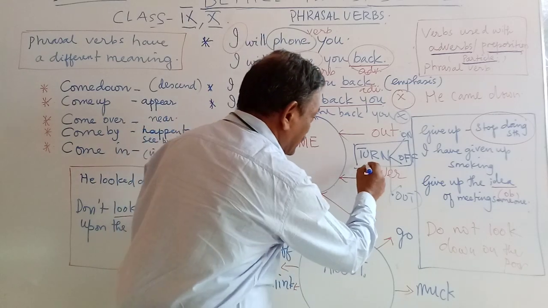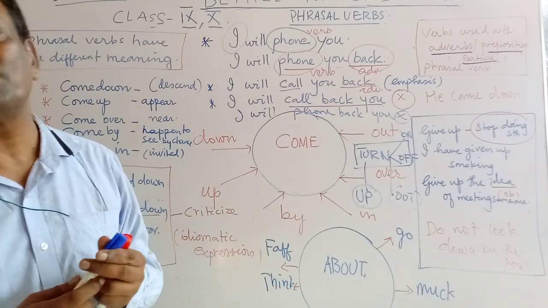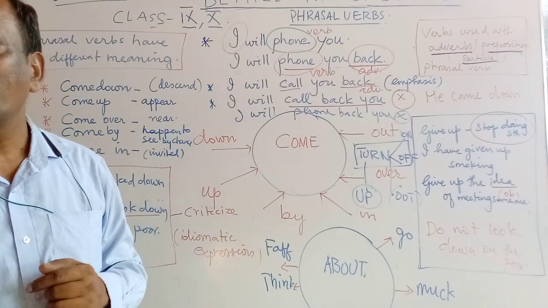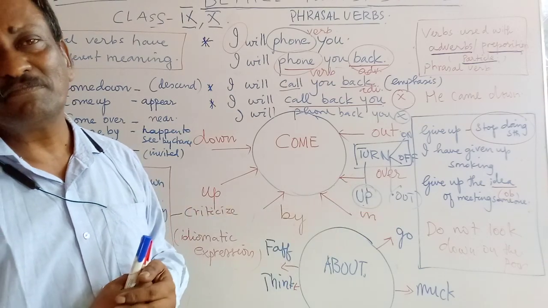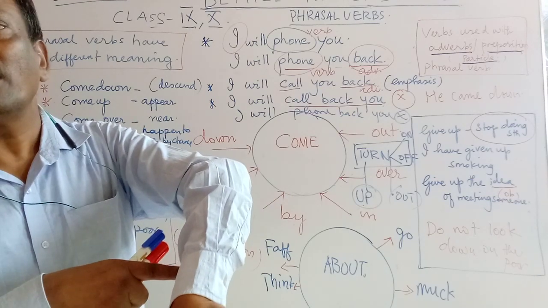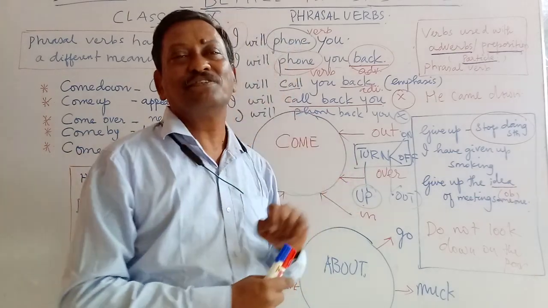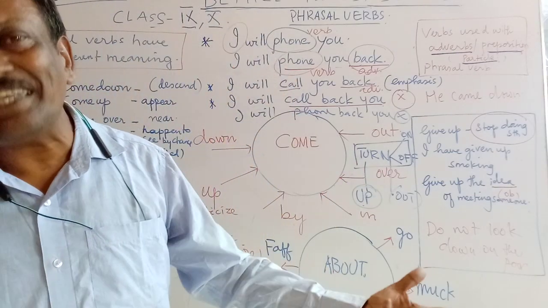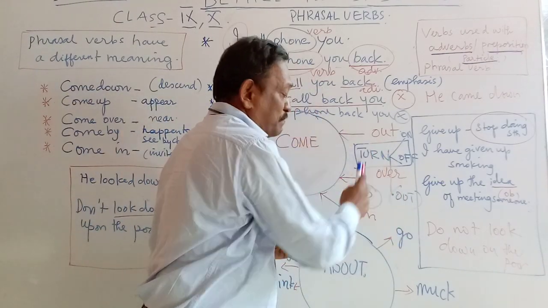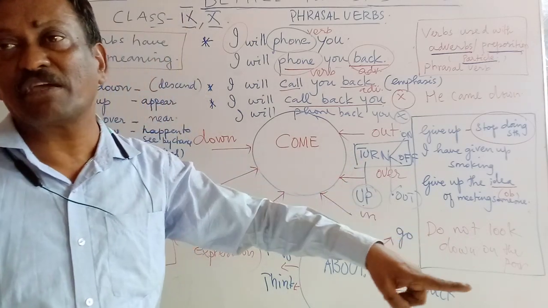And again, turn up. What is the meaning of turn up? To come. My friend promised to meet me. He promised to meet me. But he didn't turn up. He promised to meet me at the railway station or at the restaurant at 7 o'clock. I waited till 8 o'clock. He did not turn up. So what is the meaning of turn up? He didn't appear. He did not come. So turn with the preposition up gives you a meaning of appearing.